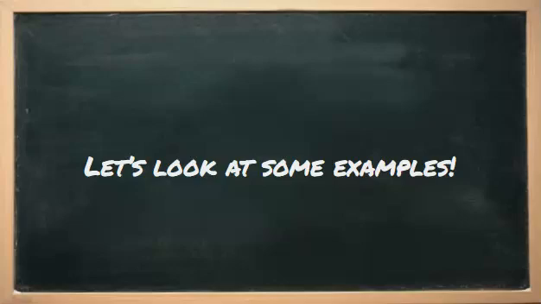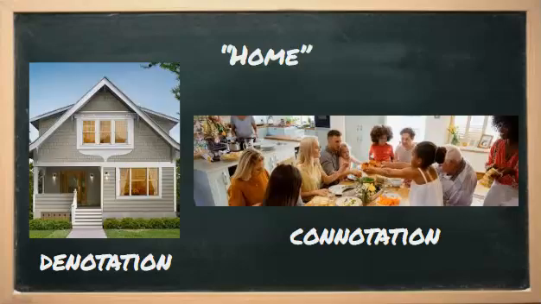So now that we know what denotation and connotation mean, let's look at some more examples. With the word home, we know the denotation of the word home is the place where you live, but the connotation of the word home is typically more warm and personal. So the image on the left shows the denotation, which would typically just be a building, where the image on the right shows the connotation. And you might think, depending on who you are, of family, memories, or good times that you often associate with your home.